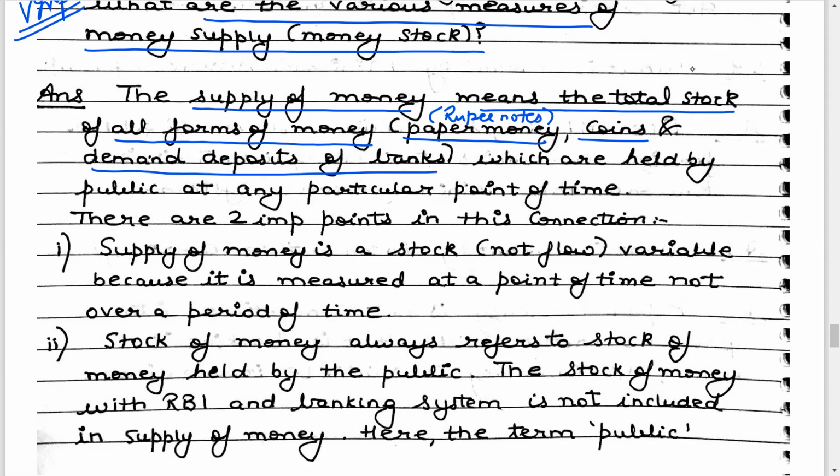So when we talk about the supply of money, it means the total stock of money which is held by the public at any given point of time. Now, public holds money in the form of rupee notes, in the form of coins, and in the form of deposits with the banks. So when we talk about money stock or supply of money, I again repeat, it is the total stock of all the forms of money which is held by the public at a given point of time, where forms of money are rupee notes, coins, and demand deposits.